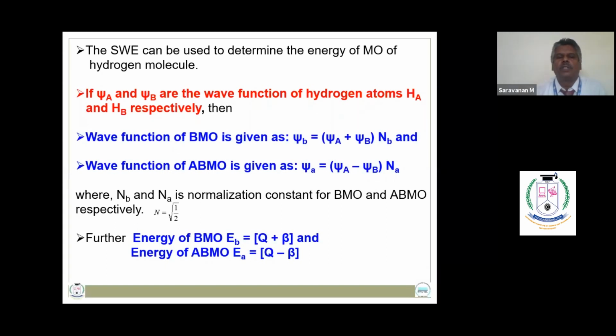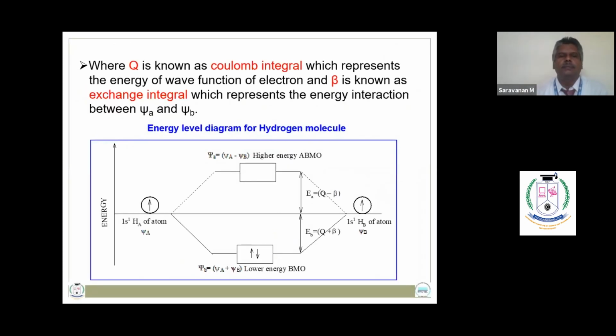The energy of bonding molecular orbitals can be calculated using the expression alpha plus beta, and the energy of anti-bonding molecular orbitals by the expression alpha minus beta, where alpha is known as the Coulomb integral and beta is known as the exchange integral.